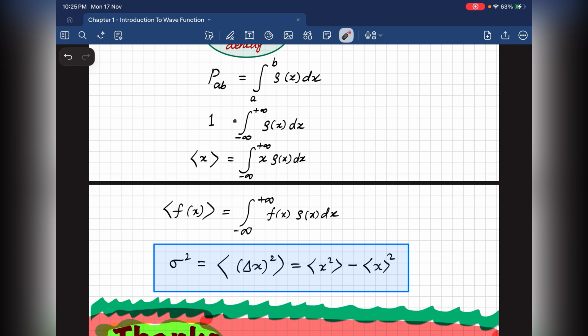So let's bridge everything in one sentence. Quantum mechanics is a theory where the wave function assigns probabilities to all possible outcomes. And expectation values are just the statistical averages of those outcomes, calculated using the wave function. So probability comes from psi squared.